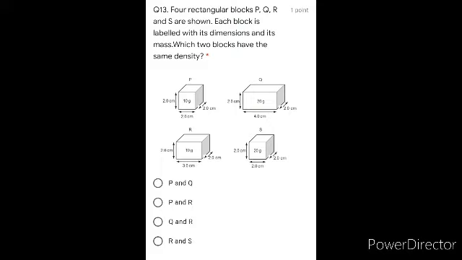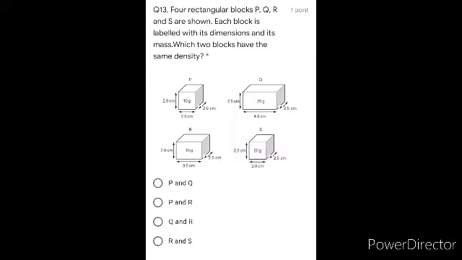Okay जी, let's move on. 4 rectangular blocks P, Q, R, S are shown. Each block is labeled with its dimensions and its mass. So you are provided with 4 of the blocks. One block is block P, then block Q, block R, block S, and all the 4 are provided with their different masses as well as with their dimensions.